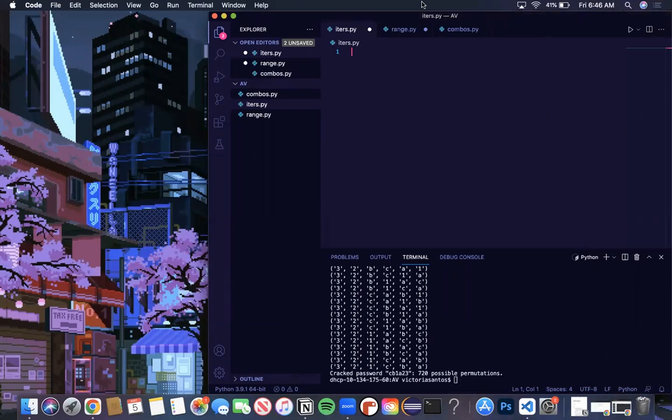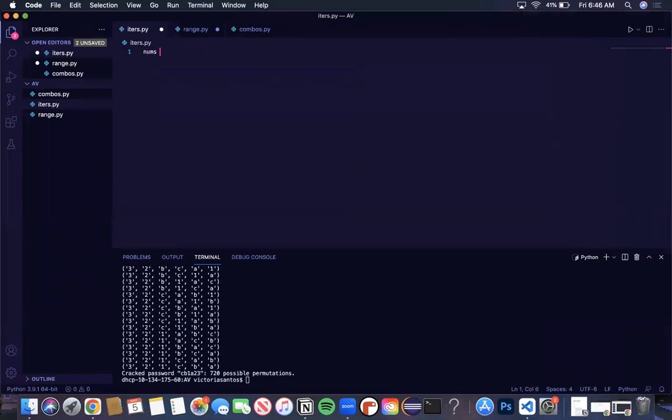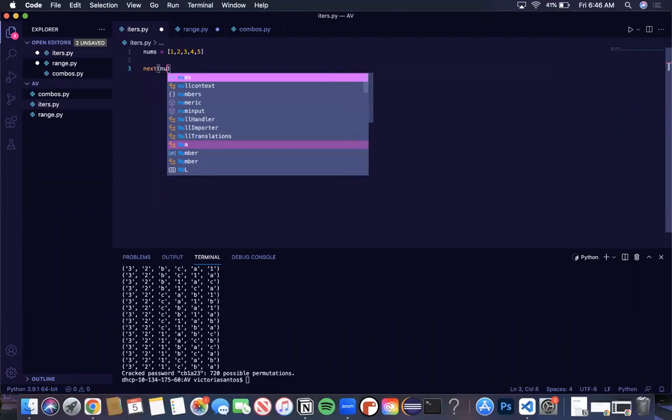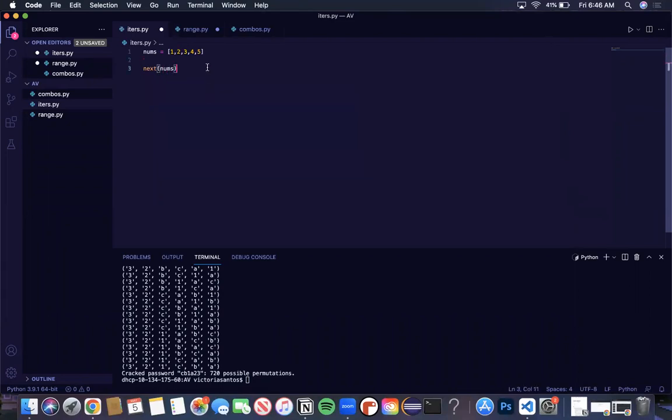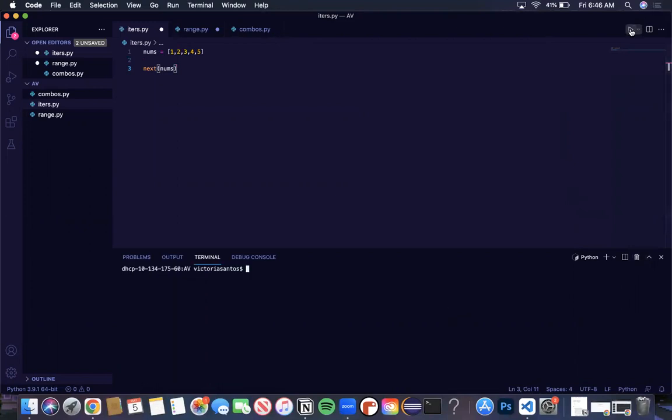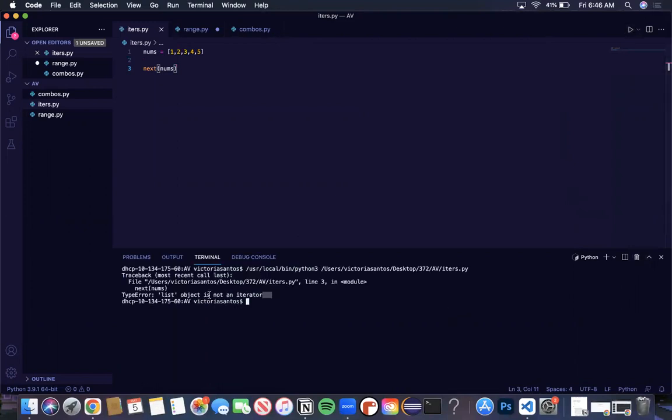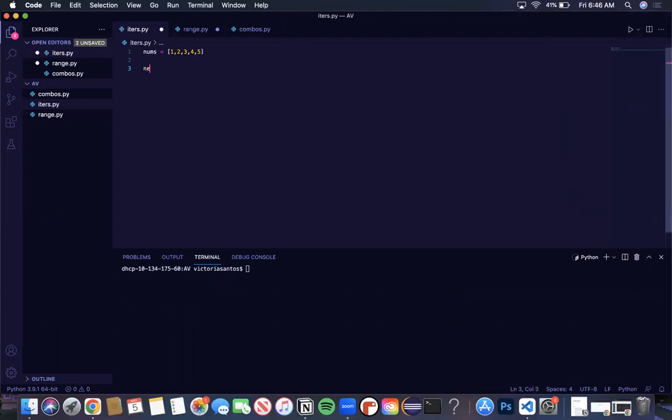Basically, we will start with what we know to be an iterable, which is a list. So I'll just do a list from 1 to 5. As I mentioned before, a list itself is an iterable, but it is not an iterator. So if I try to treat it like an iterator and get the next value in the list, let me clear that and then run this. We get this type error, list object is not an iterator. So we won't do that.